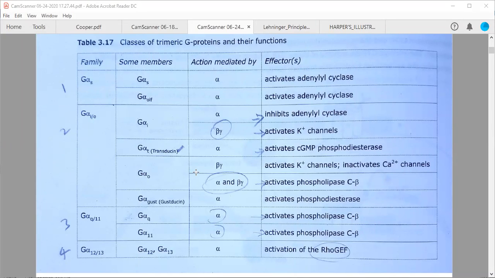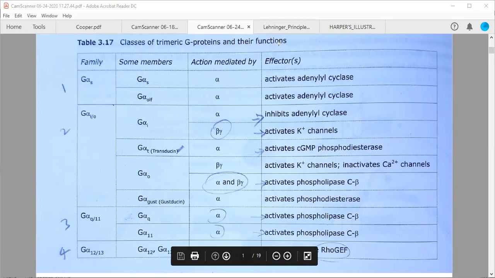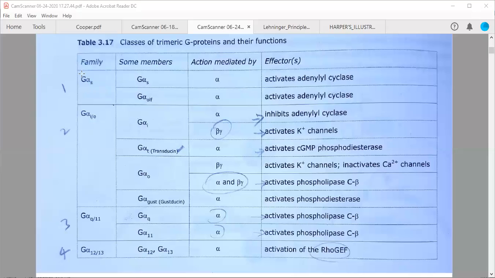I referred to this table in my last class, and I told you that there are 4 types of G proteins based on their function. The trimeric G proteins can be classified in 4 categories based on their functions. First is stimulatory, which is G alpha S.